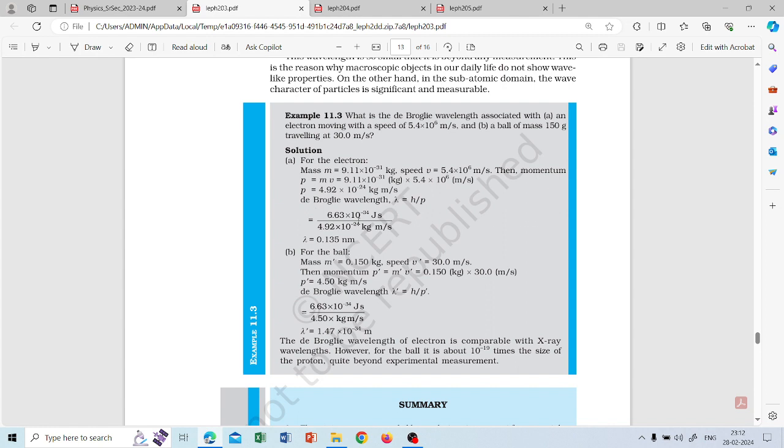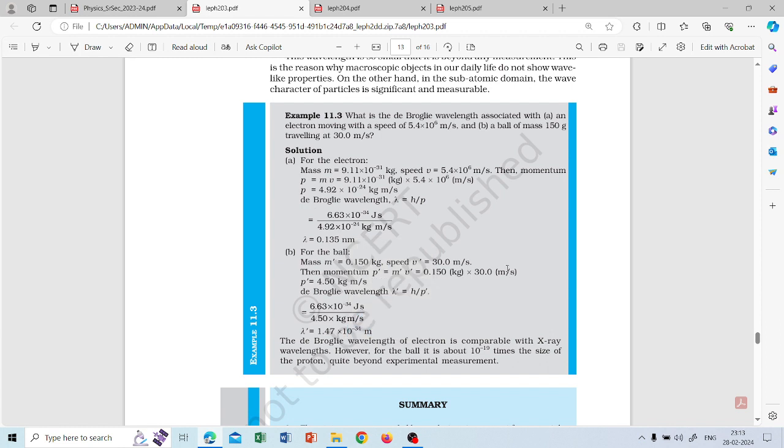So for an electron, the de Broglie wavelength is on the order of nanometers. But for a ball of 150 gram, like we play cricket with, the wavelength is of the order of 10 power minus 34 meter.